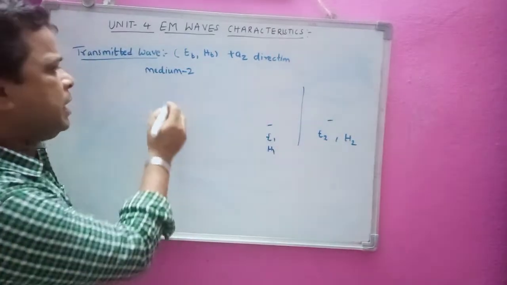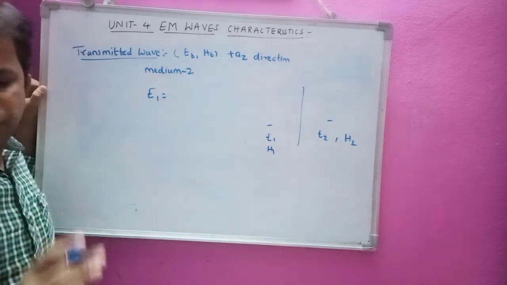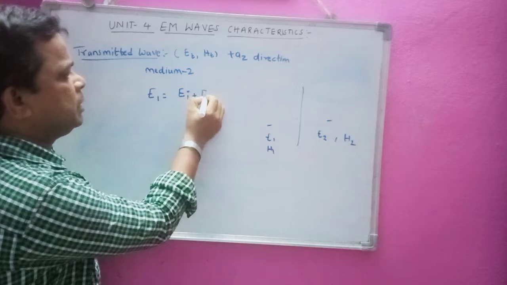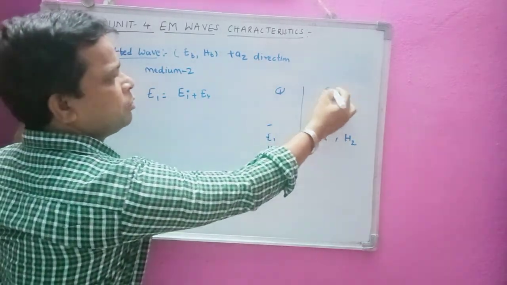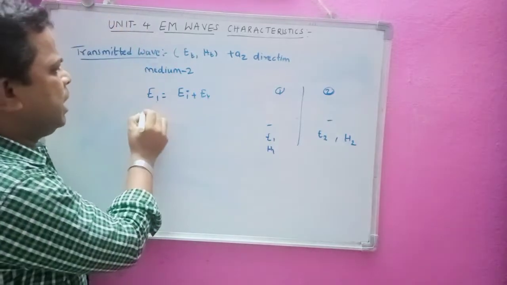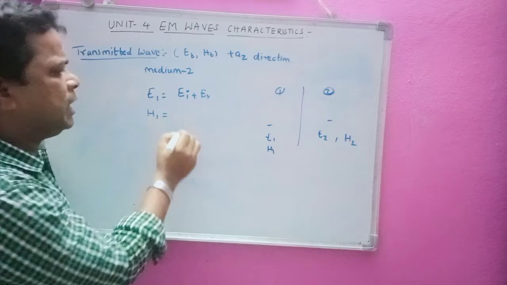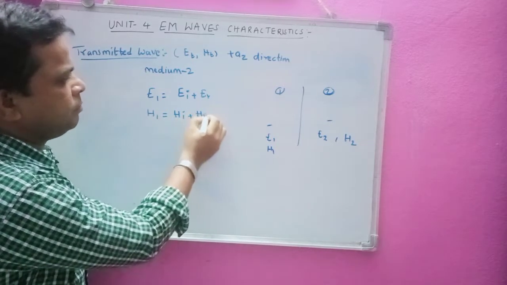Now I can write the total electric field in medium 1 as the sum of two electric fields, the incident electric field EI plus ER. Similarly, the total magnetic field in medium 1 is HI plus HR.